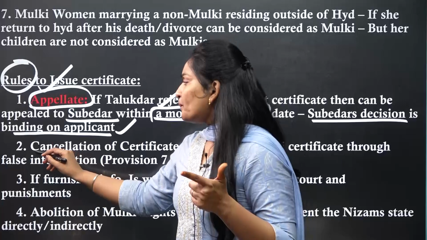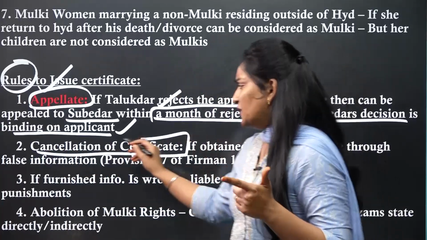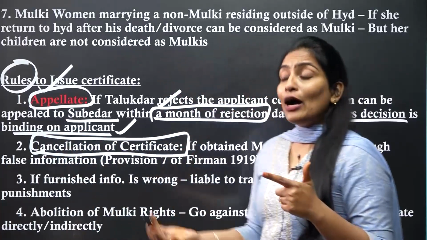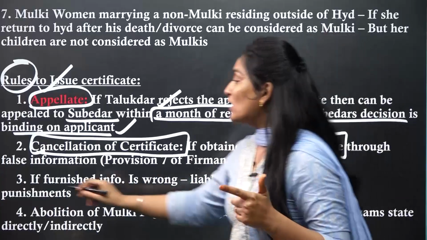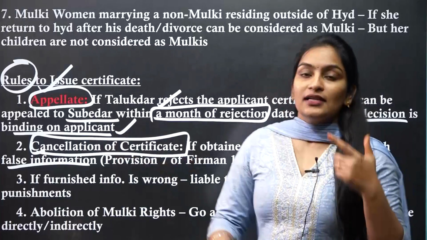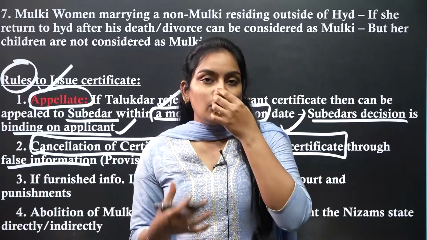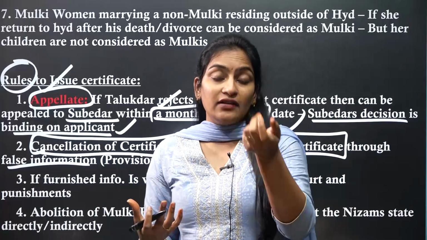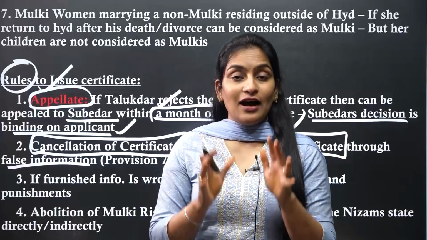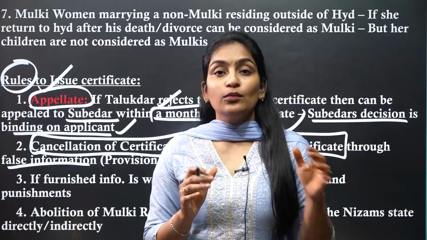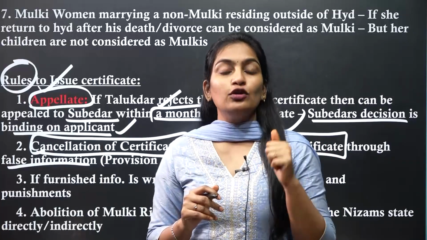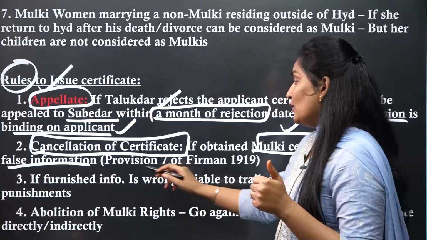And second rule, cancellation of the certificate. If they found that you have gained the Mulki certificate through false information, yes, fake information or false information, you have gained the Mulki certificate. If the government found that you have received the Mulki certificate with the false information, then you will be punished. That is very, very important.